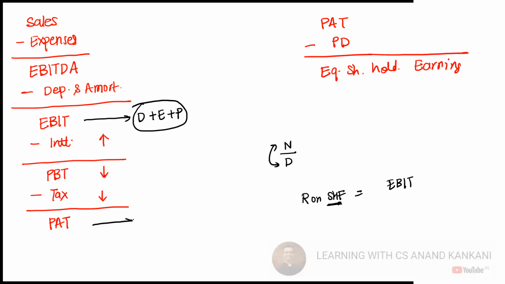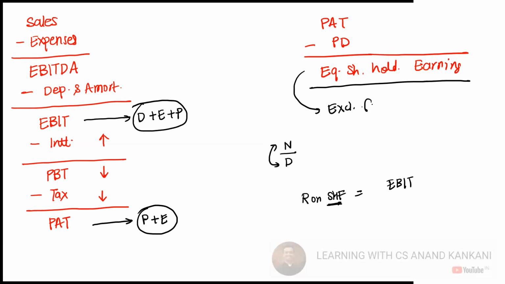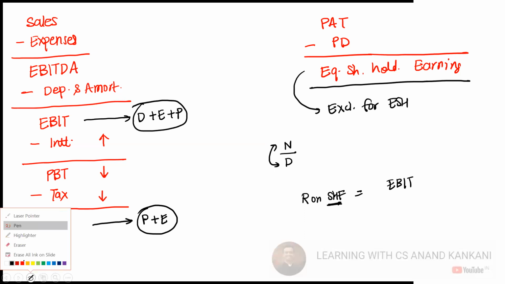However, profit after tax is for preference and for equity. So if I have to calculate return on shareholder fund, the correct profit in the numerator is PAT. And if I have to calculate return on equity, it is the earnings for equity shareholders. This is exclusively for equity shareholders, right? So just keep this in mind.